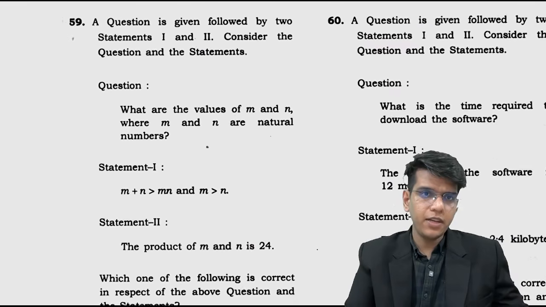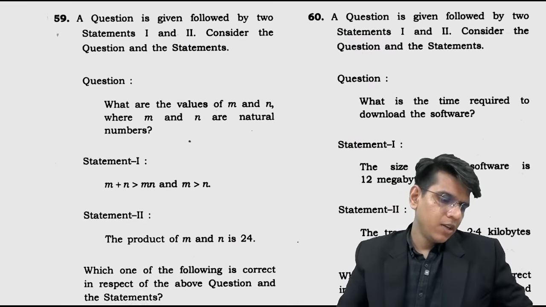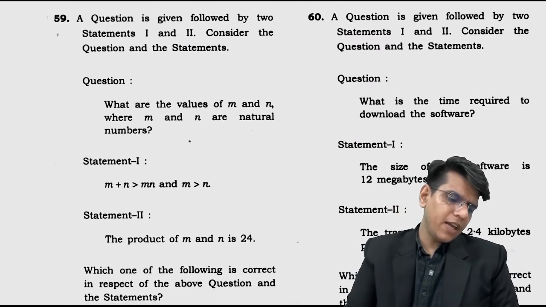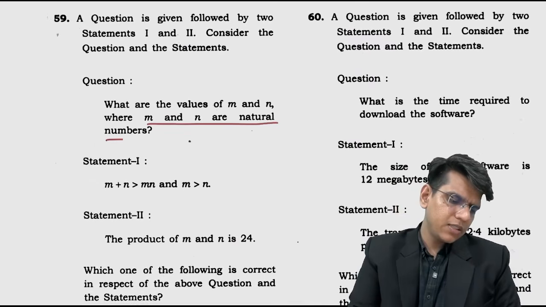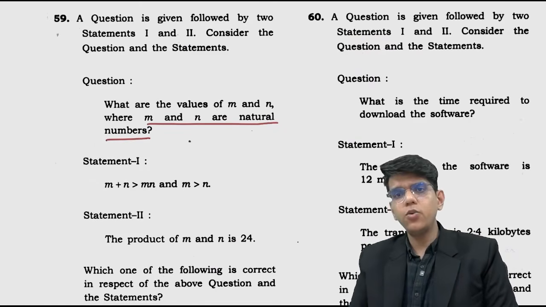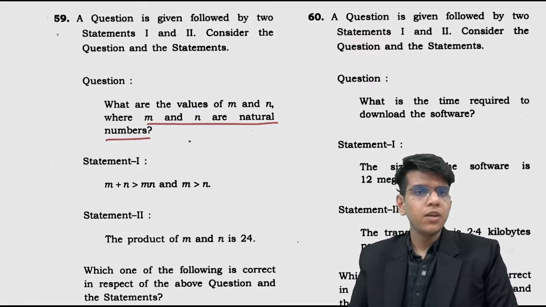What is it saying, brother, 59? It looks a little long. So what is the value of m and n where m and n are natural numbers? This is the question. In data sufficiency we need to answer the question uniquely by using the statement.